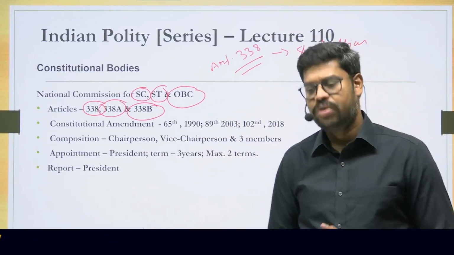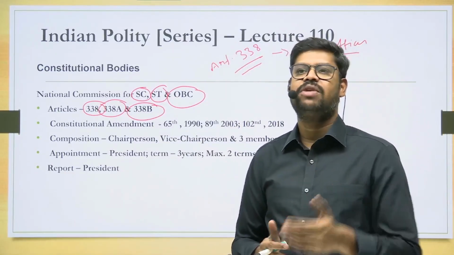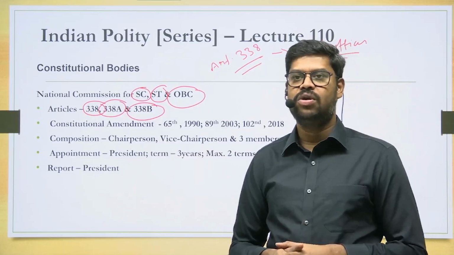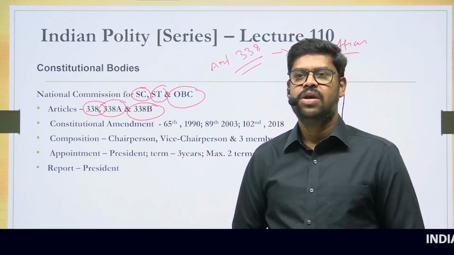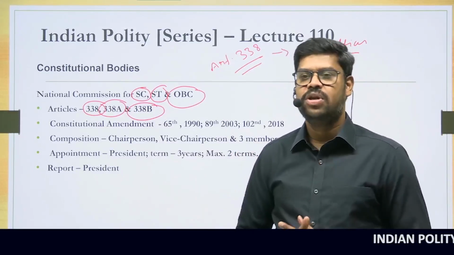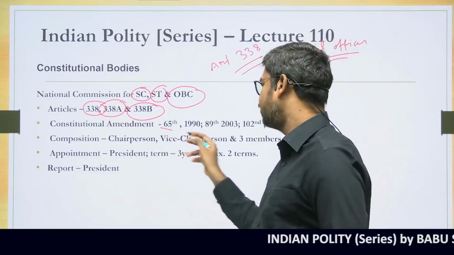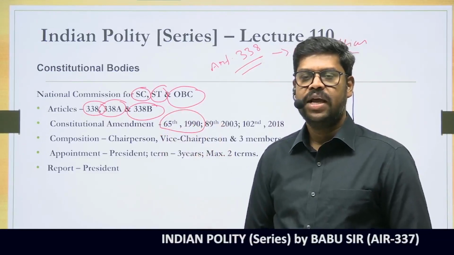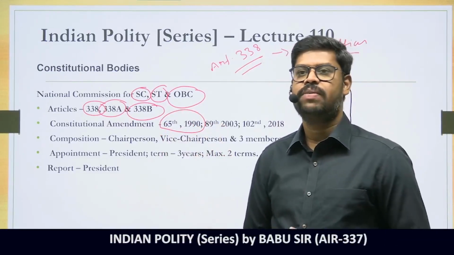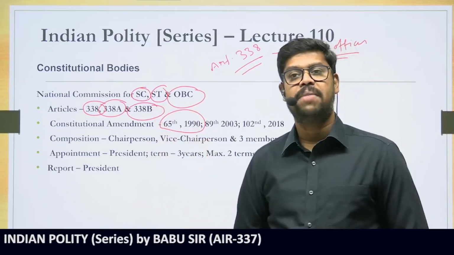However, over a period of time, the government realized that the function could be performed more effectively by a multi-member body and not by a single member commission or a single officer. So in order to make it a multi-member body, an amendment was brought into the constitution by the 65th Constitutional Amendment Act in 1990. It was the 65th Constitutional Amendment Act in 1990 that made this commission a multi-member body.